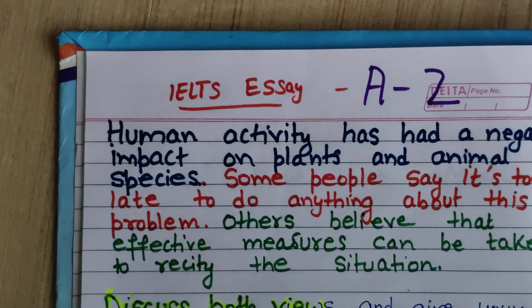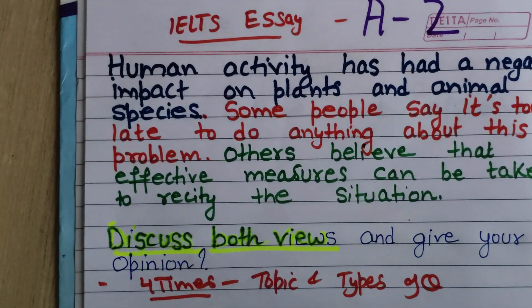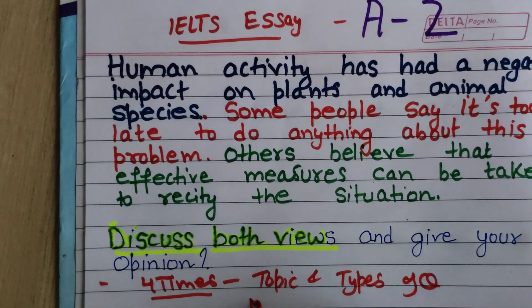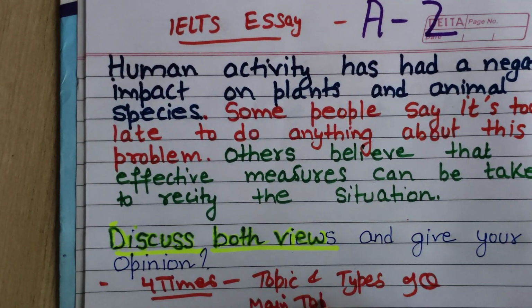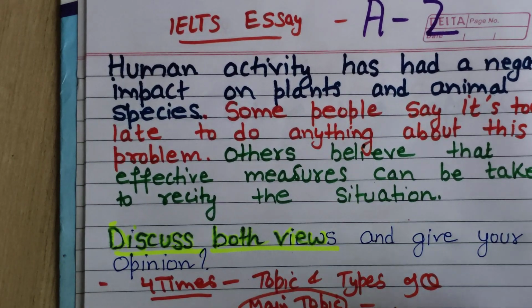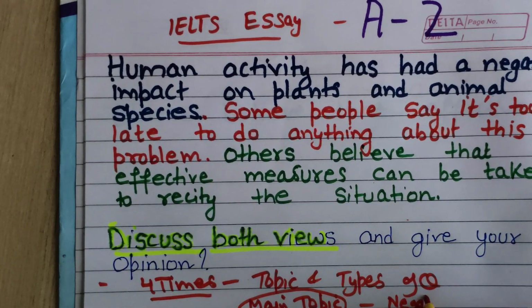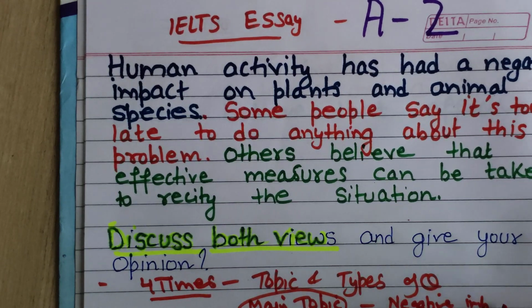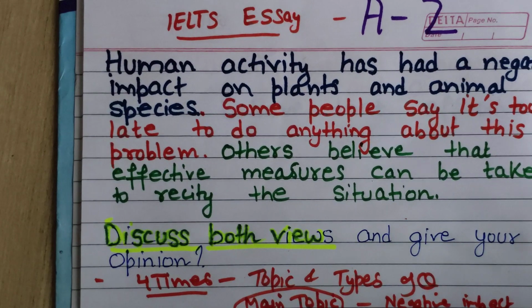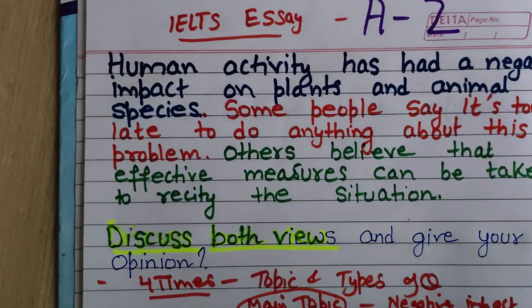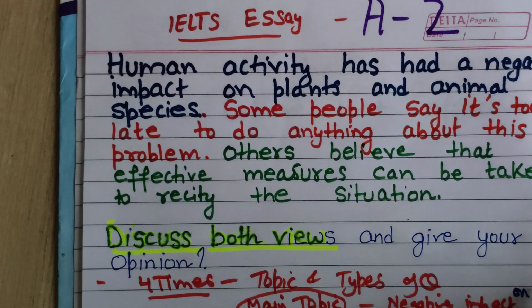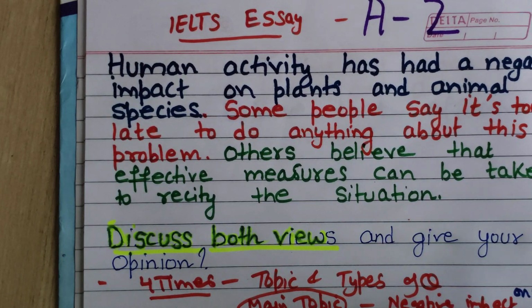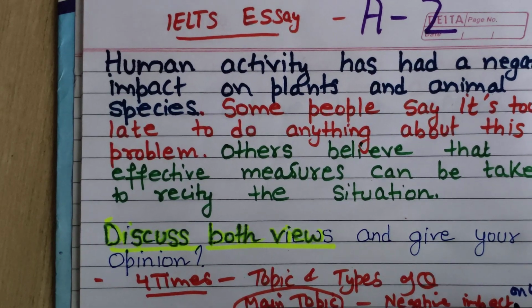Now you must have understood the topic. So what is the topic? Let's write the main topic. Main topic is negative impact. Just a minute, I am taking another pen. Negative impact on wildlife. And we will write about this negative impact on wildlife by human beings.